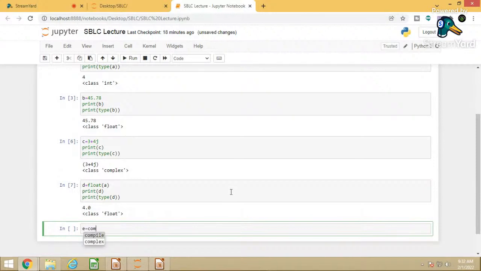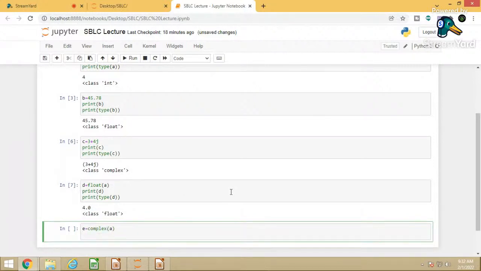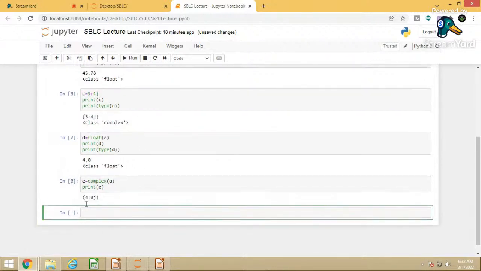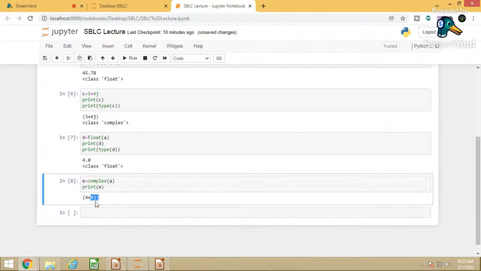So it is complex of a, and print e. Now we'll check. Now see here, it is converted into complex as 4 plus 0j, because it has only an integer, or a real part only. The imaginary part is not available. So 4 plus 0j. So this is nothing but how you can convert one data type into another data type.